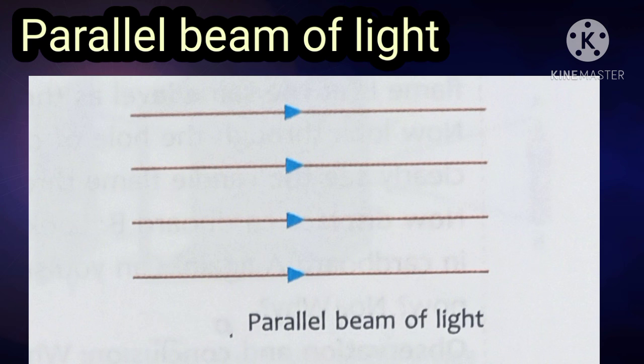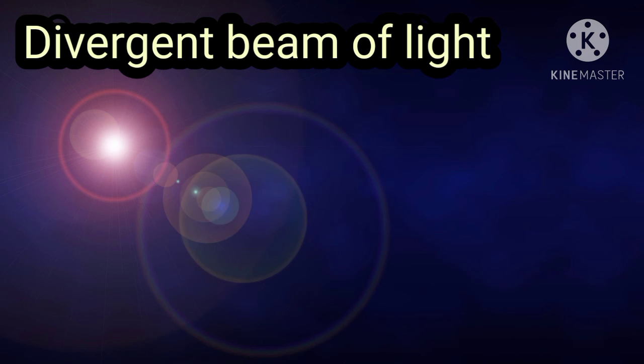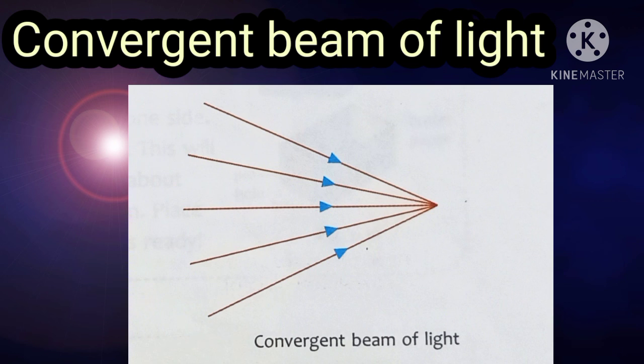Now we discuss the divergent beam of light. When the rays of light starting from a point travel in various directions, the collection of such rays is called a divergent beam of light. For example, the rays coming from a bulb, a burning candle or car headlights constitute a divergent beam of light.